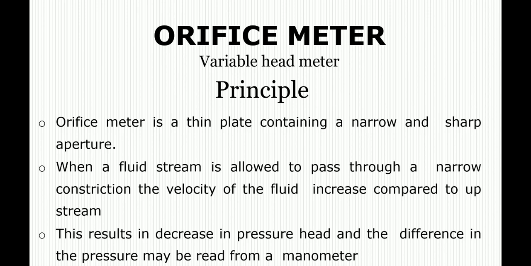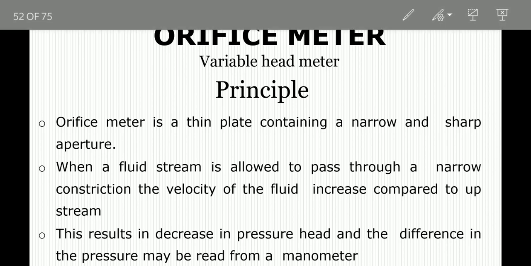The difference in the pressure head may be read by the manometers. If the diameter of the orifice is small compared to the diameter of the pipe, the velocity of the fluid at the point entering the orifice meter may be considered negligible. So in that case the manometer reading directly gives the velocity of the fluid. The velocity of the fluid you can measure by this equation.